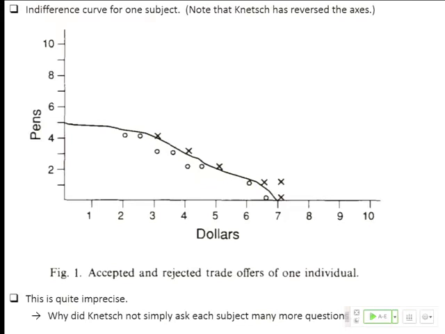And he says this, okay? The first offer asked if the participant would prefer to keep the 5 pens or to give all of them up for $7. So this is a person who is pen endowed, right? So this person is being asked whether or not they'd be willing to sell different numbers of pens in exchange for different numbers of dollars, yeah? Okay, so this person is a seller, but that isn't actually what matters. What actually matters is that this person is endowed with pens, okay? So they are pen endowed. What matters here isn't whether they're buyers or sellers, but what their endowment is.